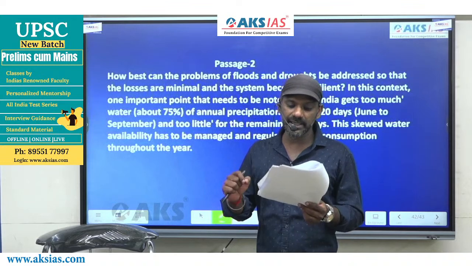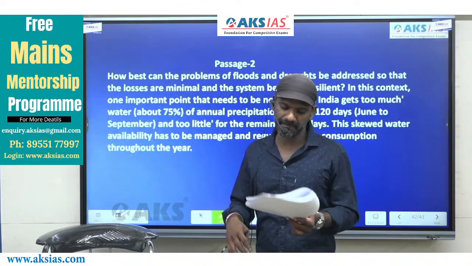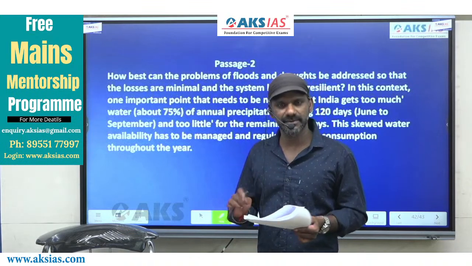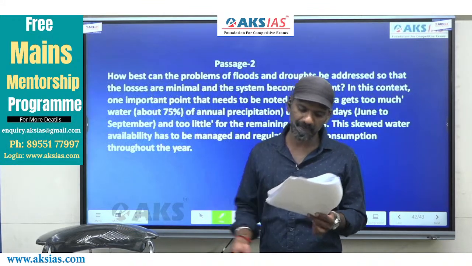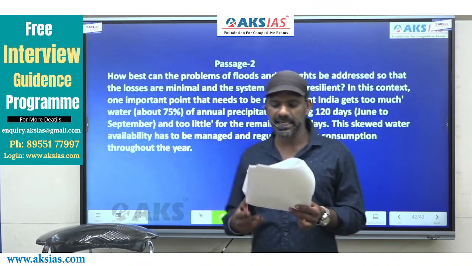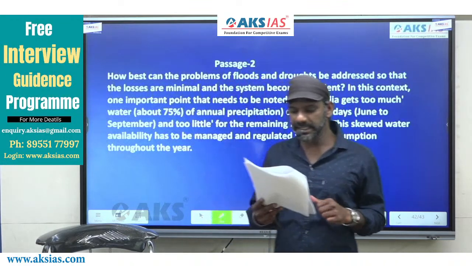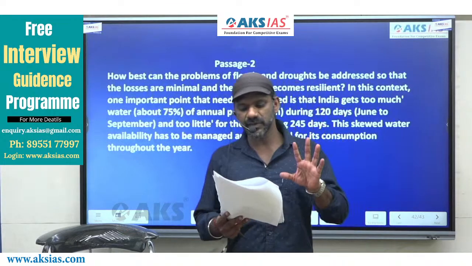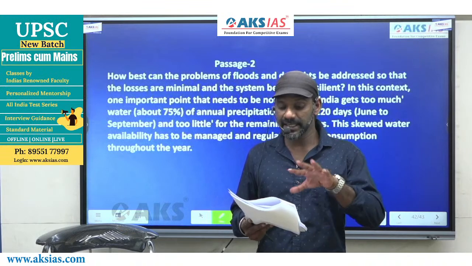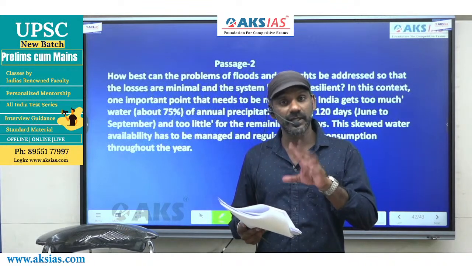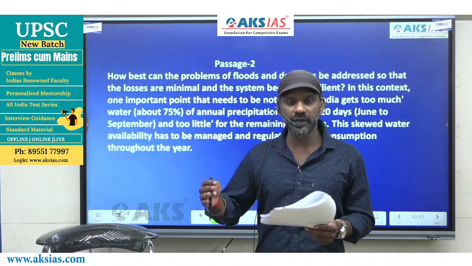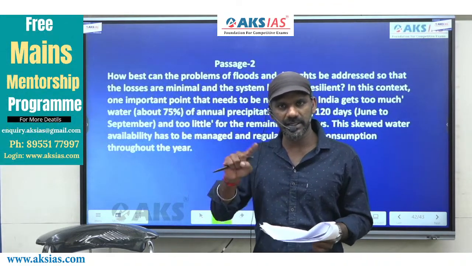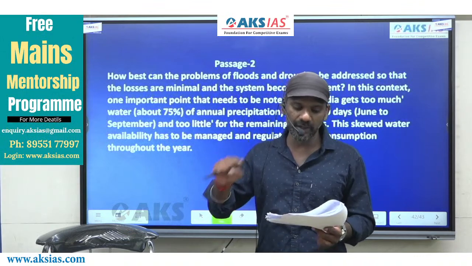So for 120 days, India gets too much water. For the remaining 244 days, India gets too little water. Right? This is an important point that needs to be noted. This skewed availability has to be managed and regulated for its consumption throughout the year. So the fact is that India gets too much water for 120 days, and for the remaining 245 days, India gets too little water.